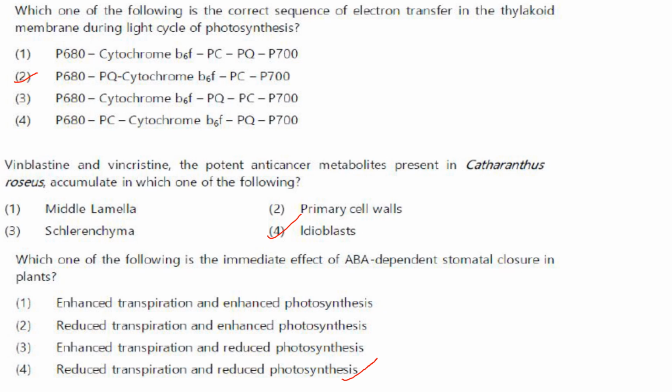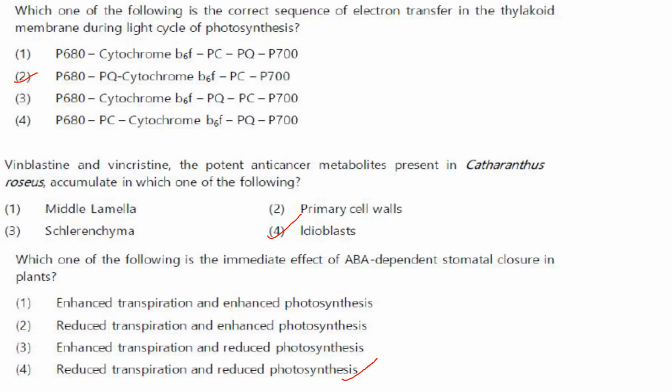Then vinblastine and vincristine, the potent anti-cancer metabolites present in Catharanthus roseus, accumulate in which of the following? So vinblastine and vincristine accumulate in the idioblast of Catharanthus roseus. Answer is option 4.